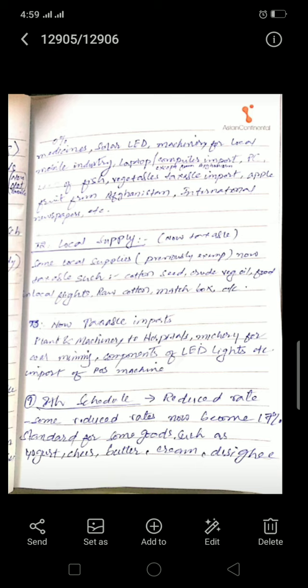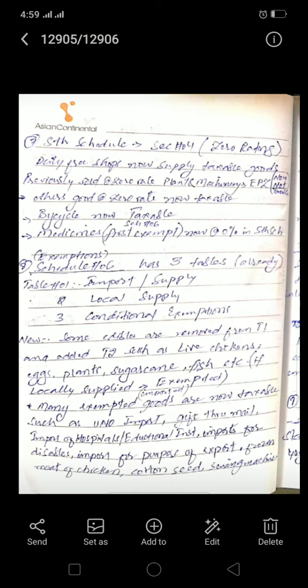Solar LED lights, machinery for local mobile industry, laptop, computers, import of these things, personal computers, and feed of fish, vegetables now are taxable. Import of vegetable is now taxable except if it is from Afghanistan. Apple fruits from Afghanistan, international newspapers, etc. These all things are now taxable.